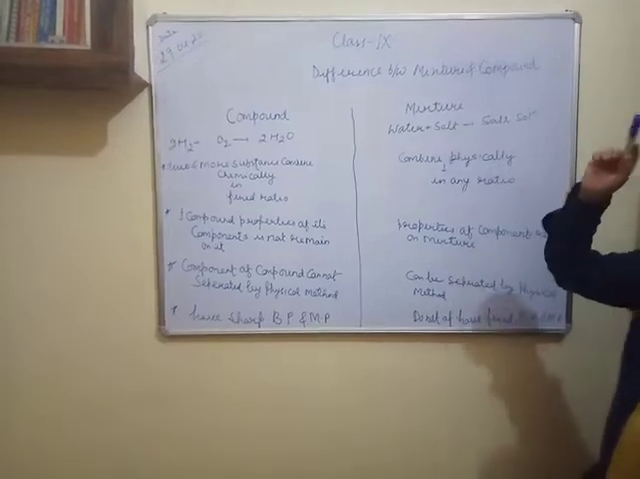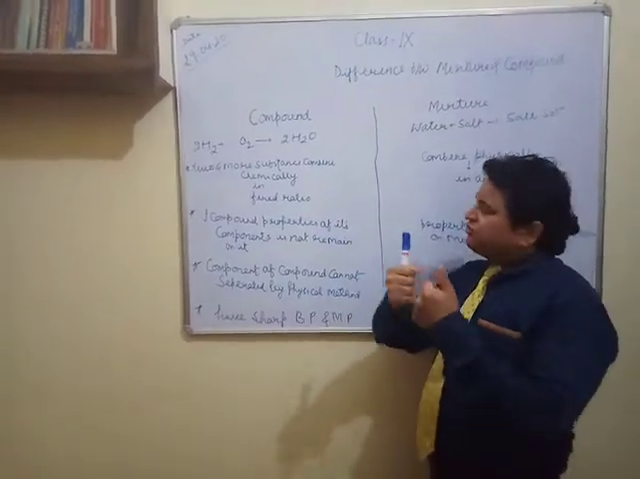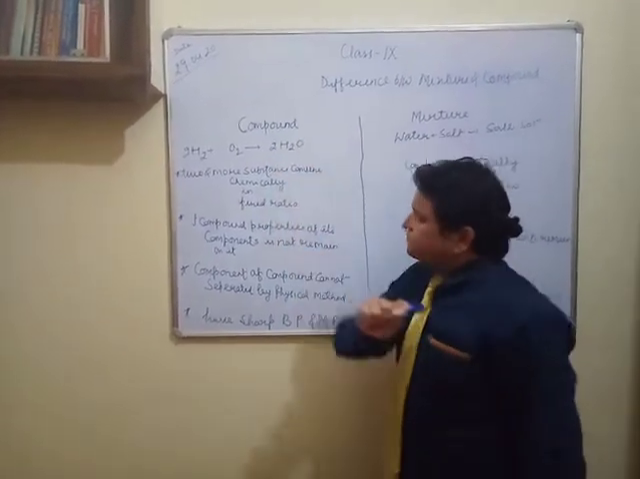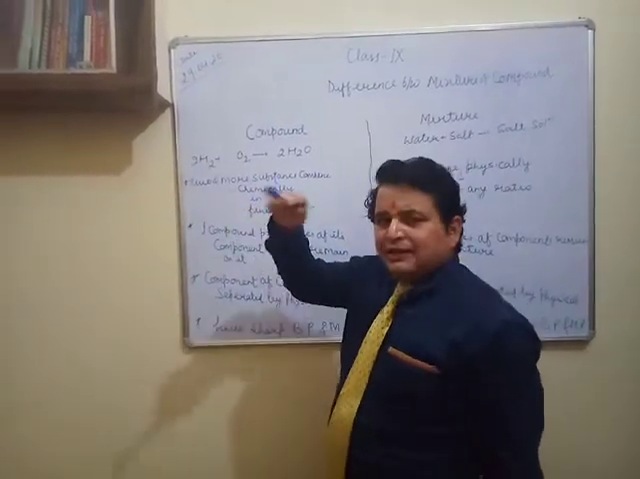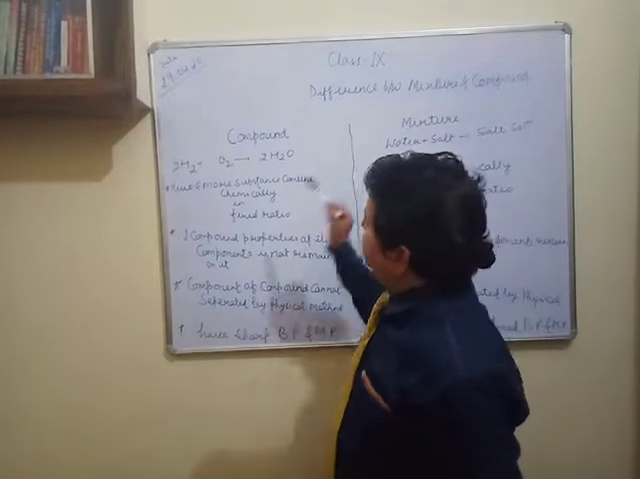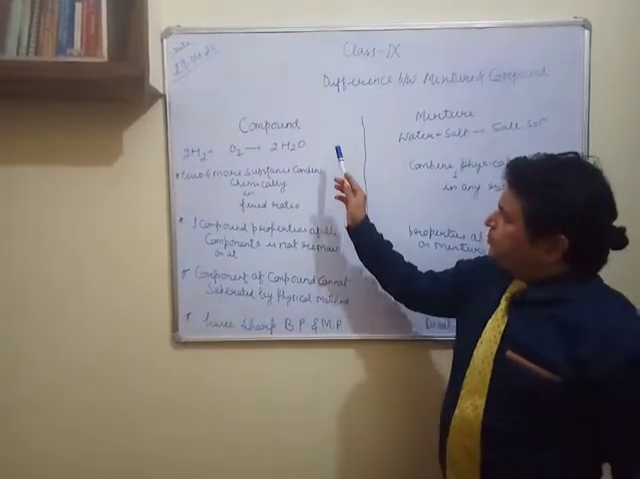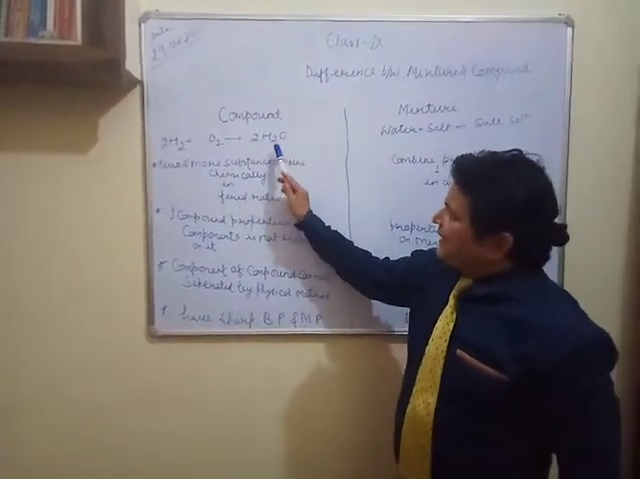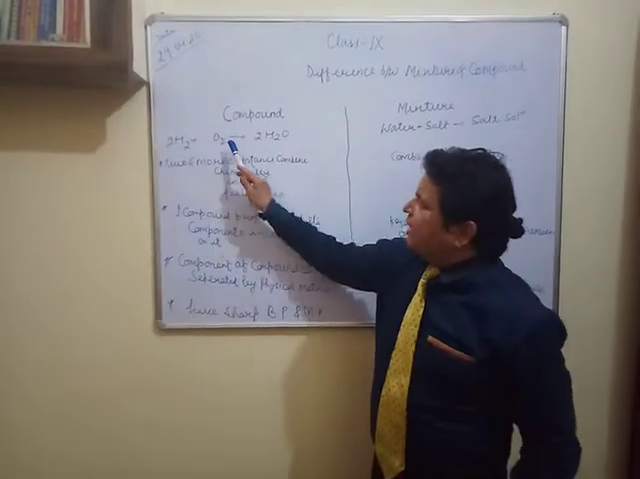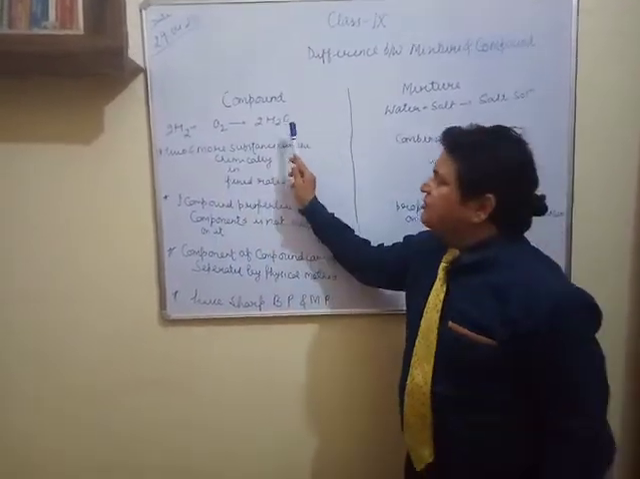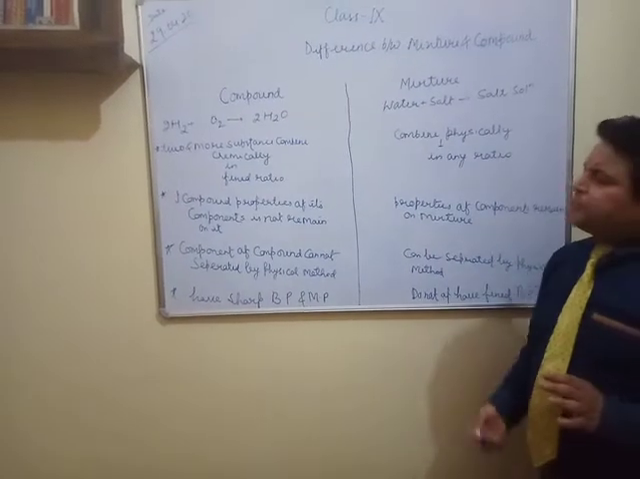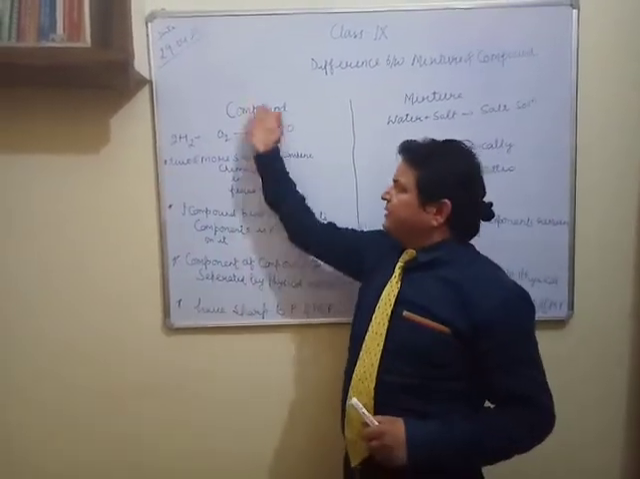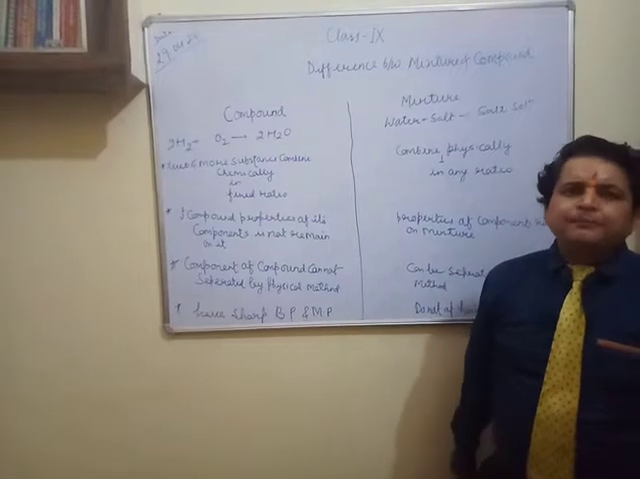Temporary and permanent, just like we are having water. Water is formed by hydrogen and oxygen. That combination is chemical, because from water now I cannot separate hydrogen and oxygen by a physical method. If somebody asks you to separate hydrogen and oxygen from a given sample of water, it is not possible physically.